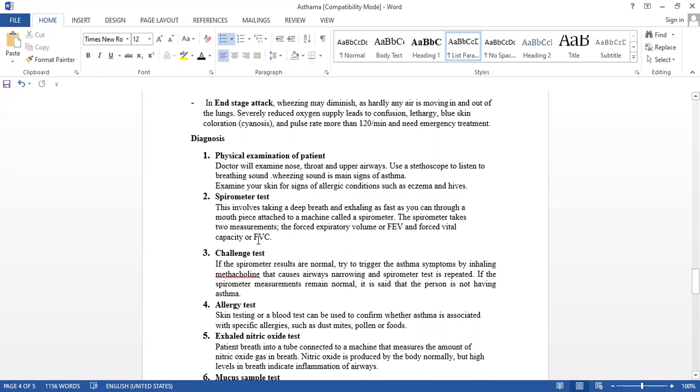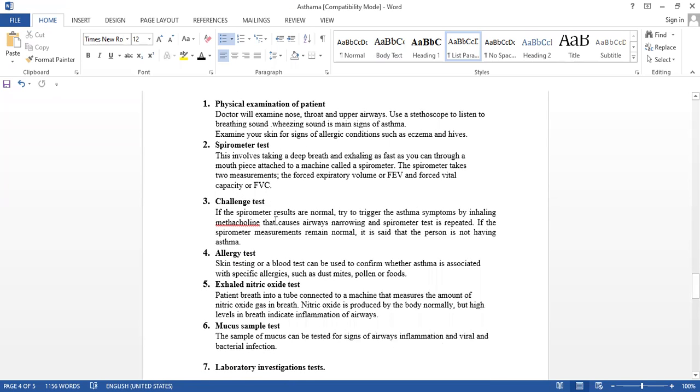Spirometer test means what? Due to this test we can measure the expired air, the largest expired air. With the help of the apparatus we can measure the forced vital capacity, the total capacity of the lung. And the forced expiratory volume we can check with the help of this type of apparatus.